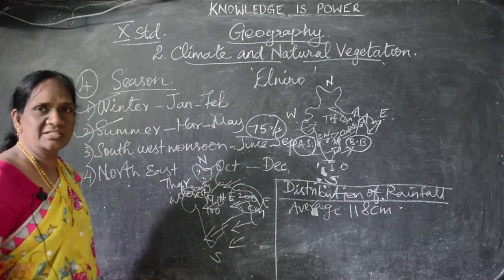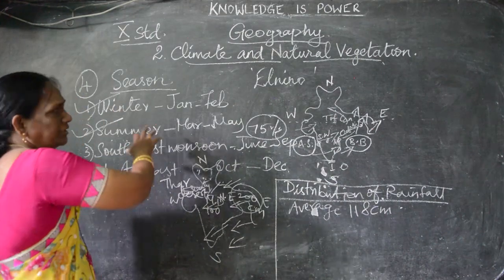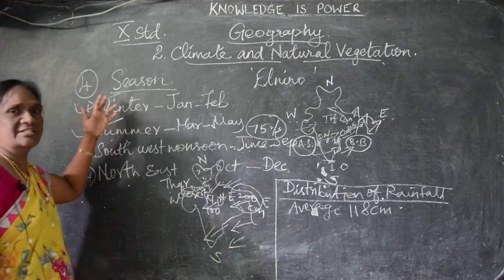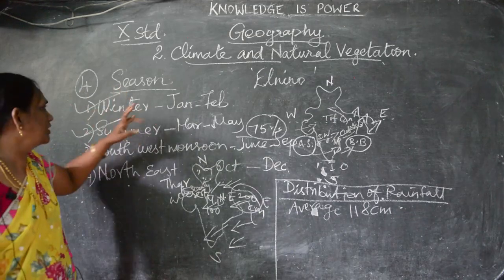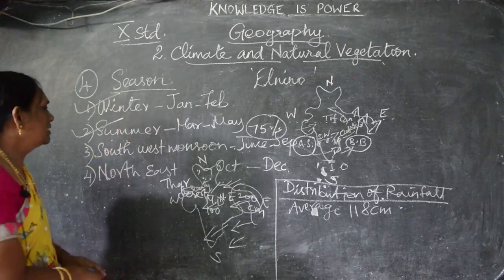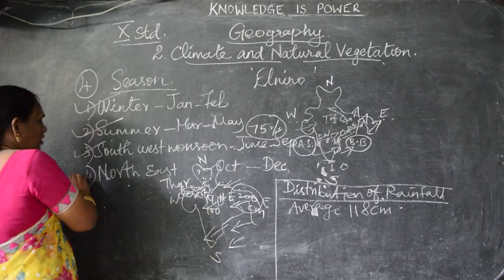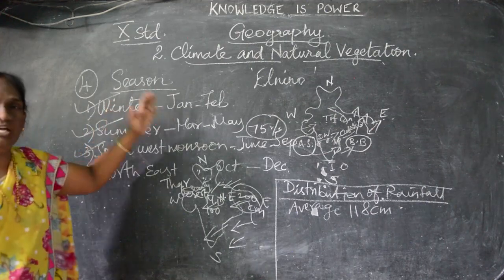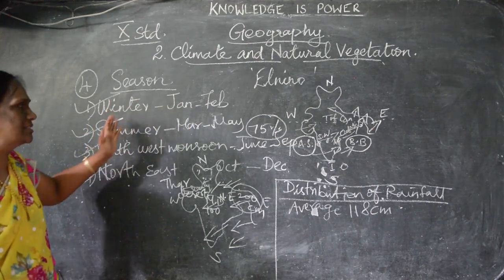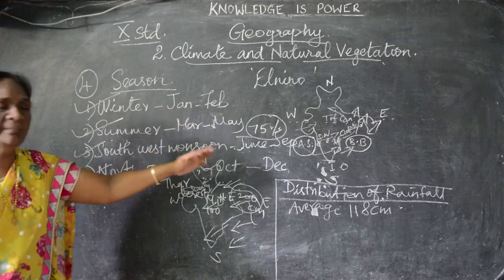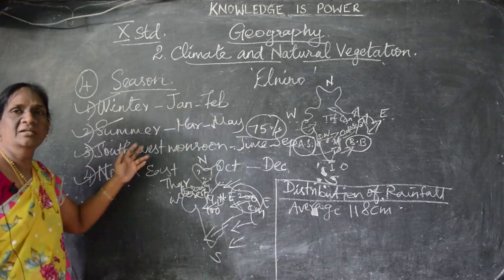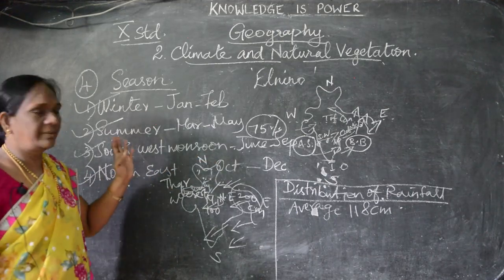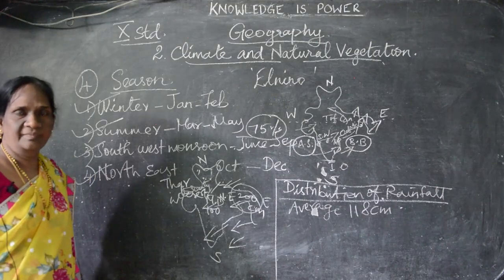The natural vegetation. Have you all taken it down? So, repeat, tell it to me. How many seasons are there? There are 4 seasons. What are they? Winter, summer, southwest monsoon and northeast monsoon. So, we have seen the 4 seasons. Winter season from January to February, then summer season March to May, and southwest monsoon season from June to September, and northeast monsoon season from October till December.